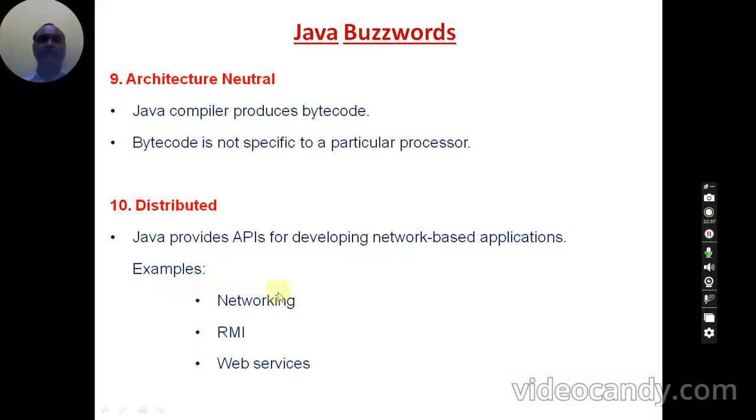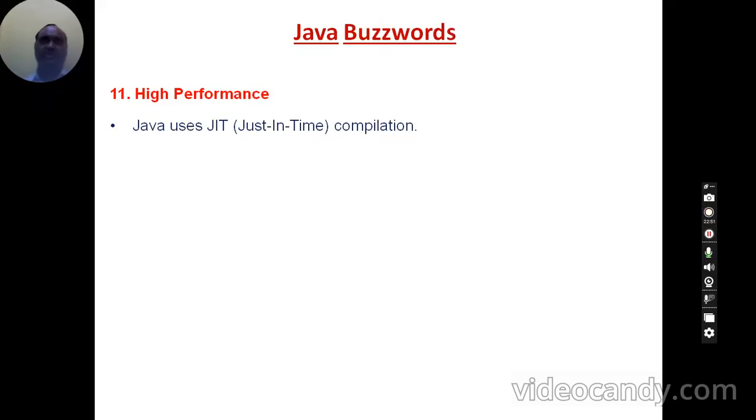Examples are networking applications, RMI applications, and web services applications. If you want to develop any web related applications, you use Java. And C++ doesn't support this concept, multi-threading.